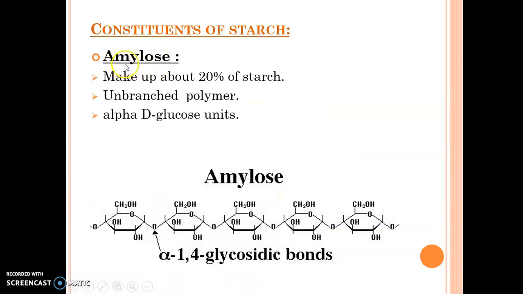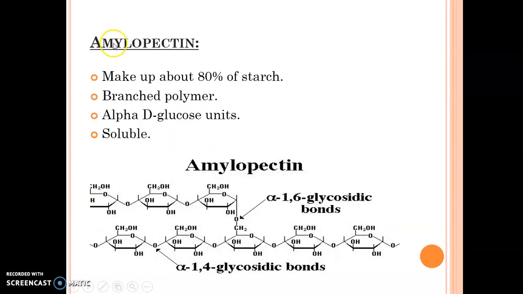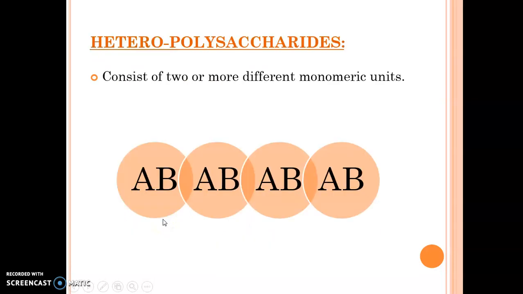Starch is composed of amylose. Amylose is always a linear molecule, it is unbranched. But its second component, amylopectin, is a branched polymer. So linear, and here comes the branching. Again, I am saying I will discuss the structures later.